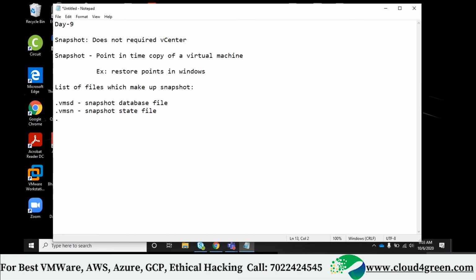Then in older versions, there are two versions of this file.